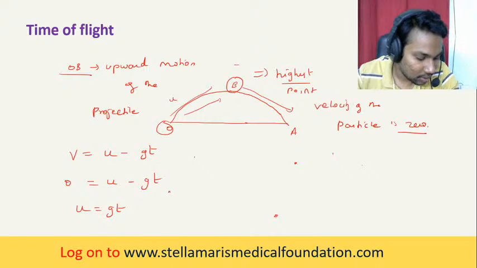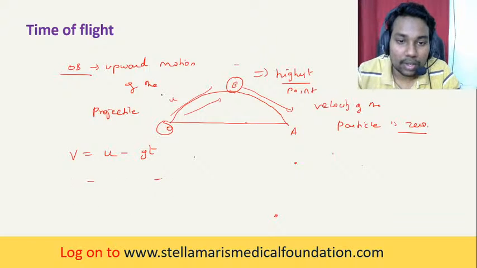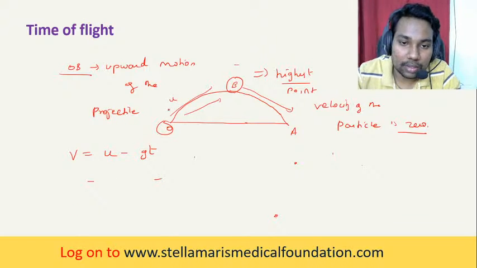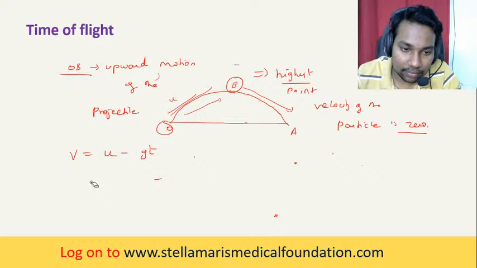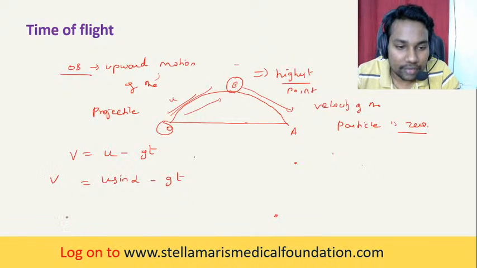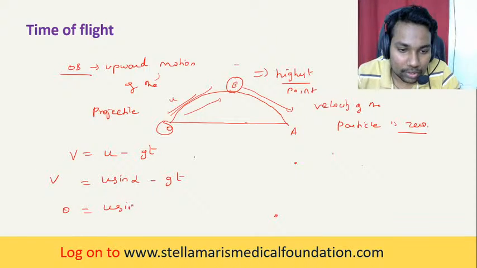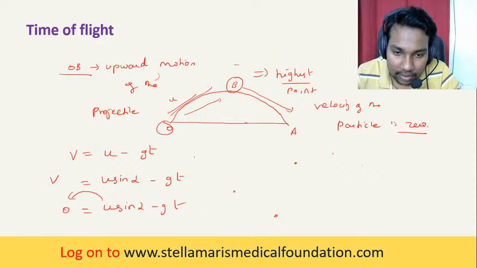In upward motion you have to use the vertical component: u sine alpha minus gt is equal to v. v becomes 0, so 0 is equal to u sine alpha minus gt. Take this u sine alpha across: minus u sine alpha is equal to minus gt.